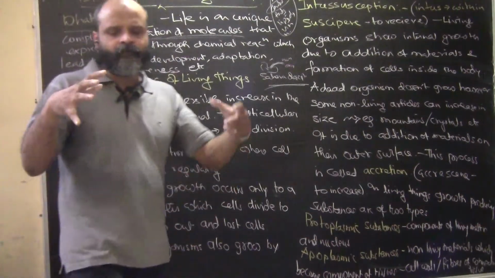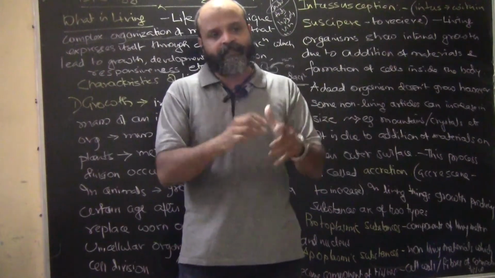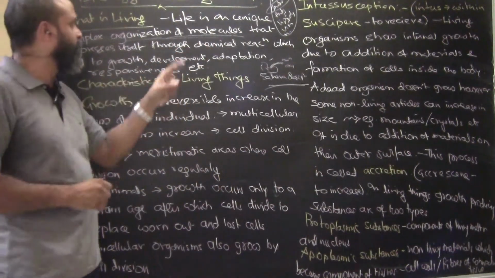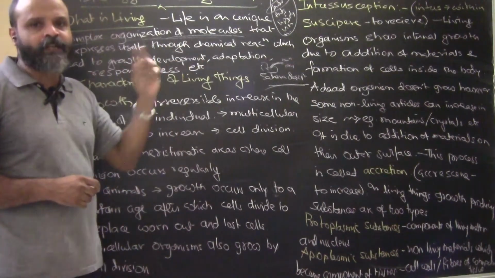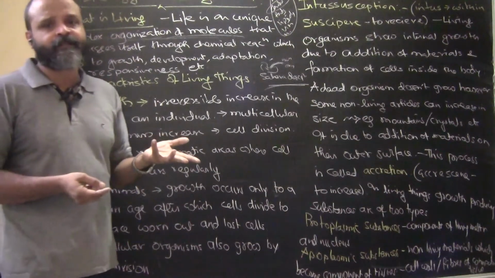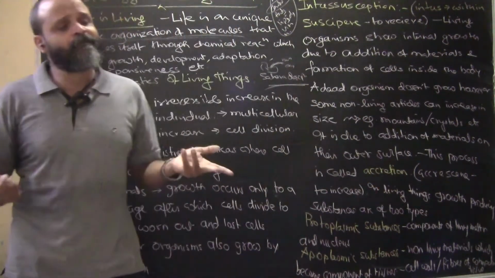When we define something, we actually come to a standardized point. So the standardized thing is molecules. Molecules are present in all living organisms. Bones might be present, might not be present. Heart might be present, might not be present. Plants do not have a heart. Brain might be present, might not be present.